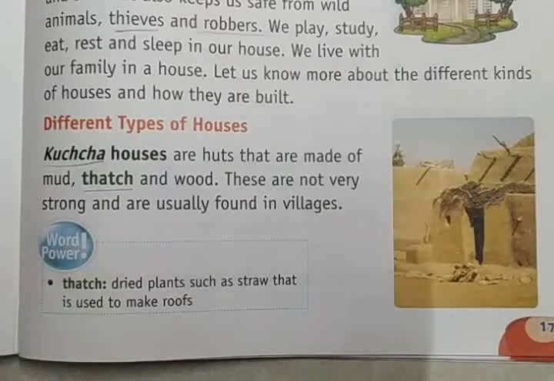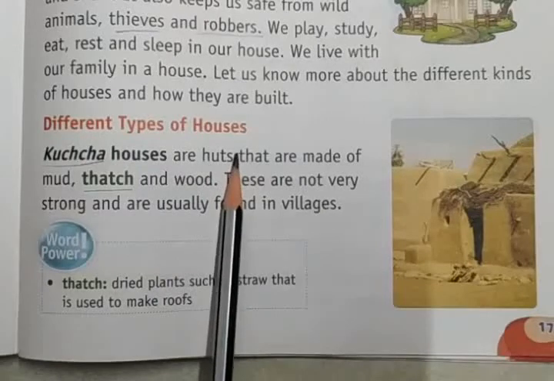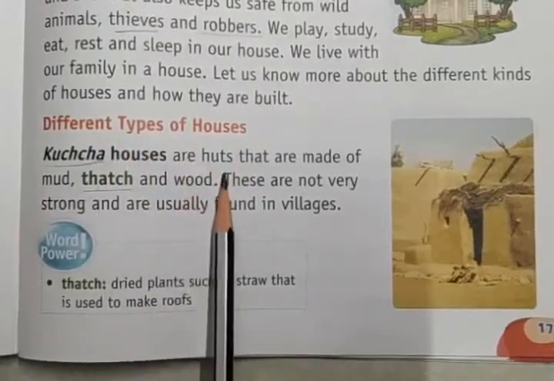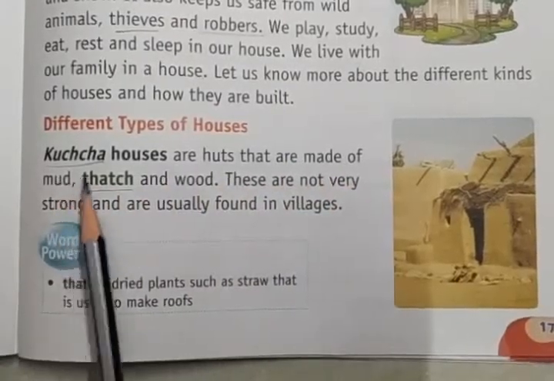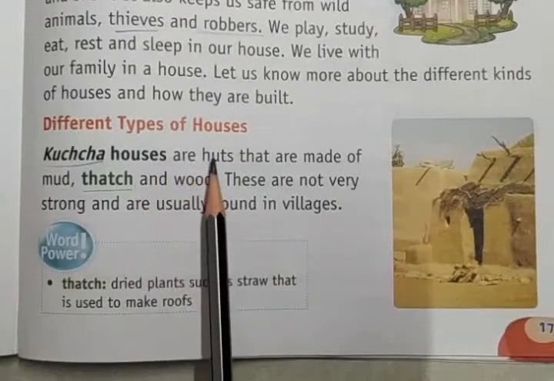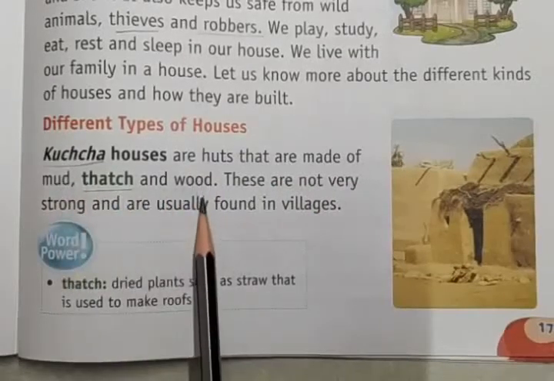Kacha houses are huts, jhopdi. Kacha houses are huts that are made of mud, thatch and wood.